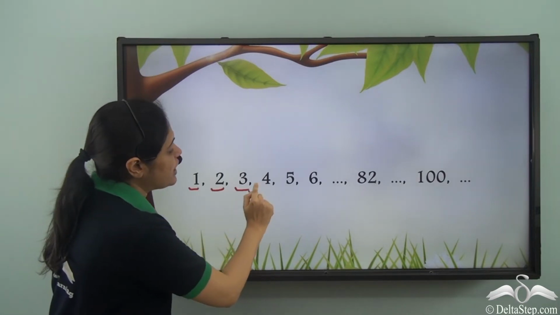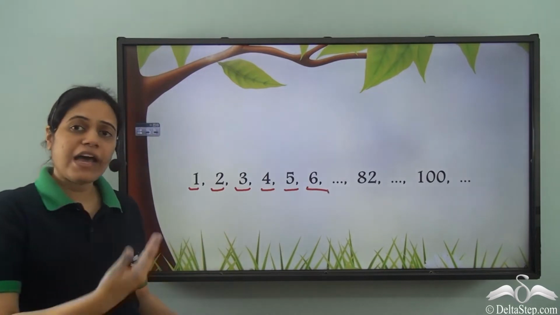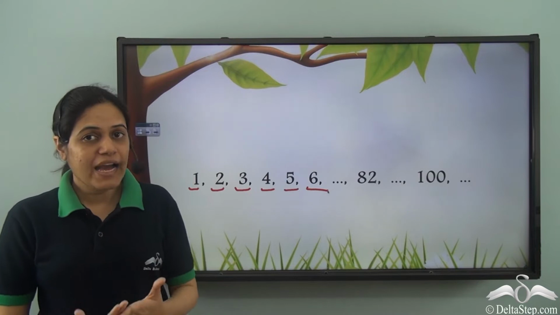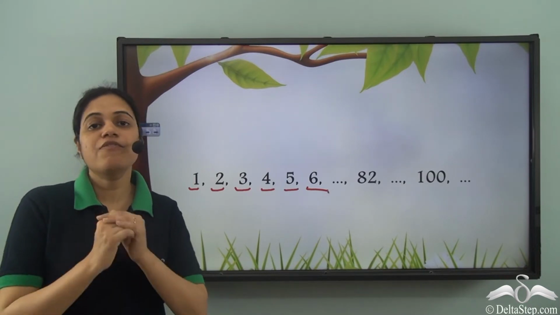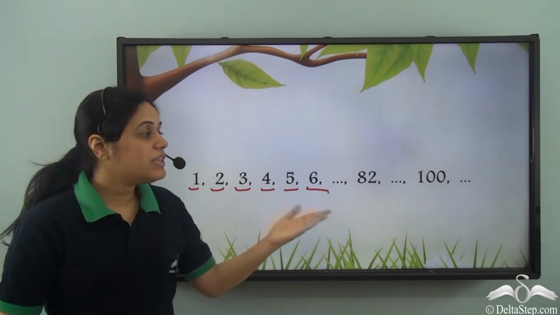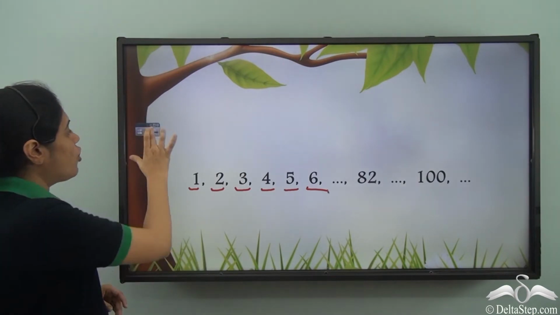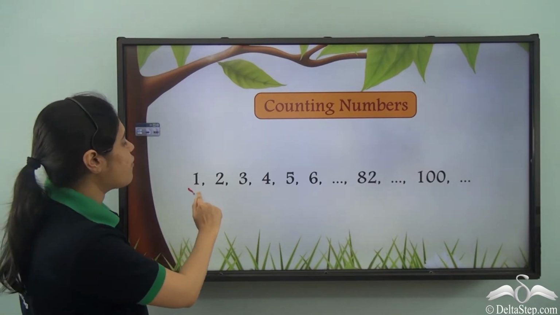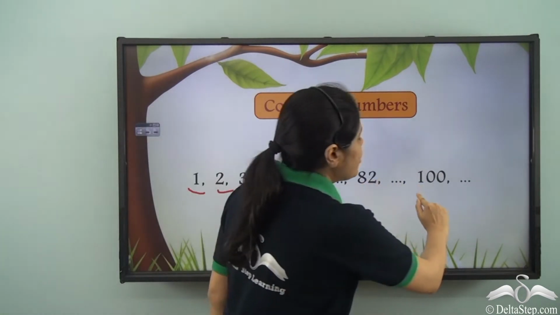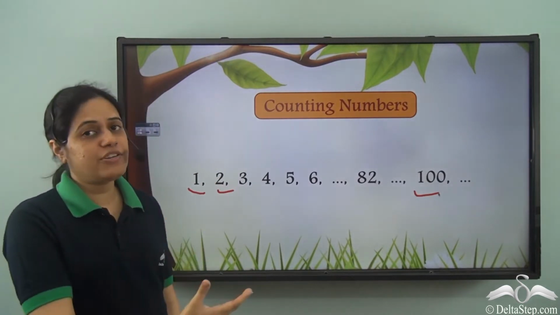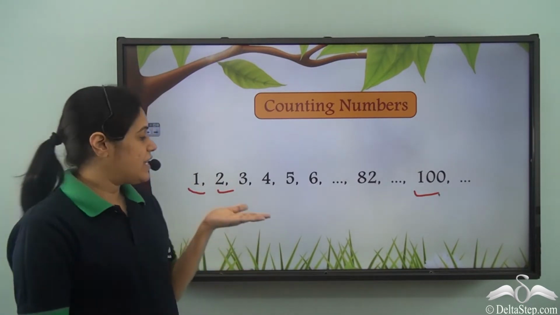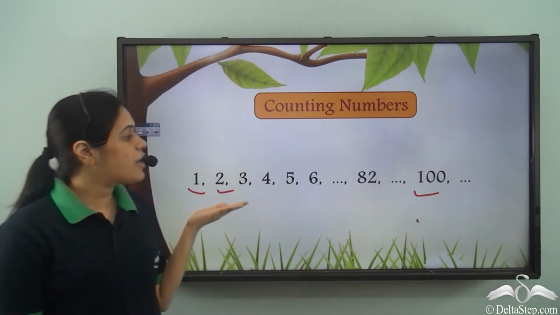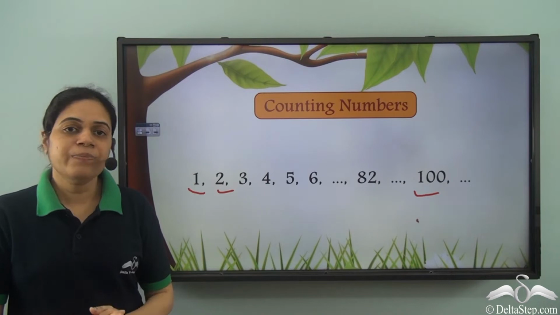1, 2, 3, 4, 5, 6 and so on. So these are the first numbers that we learn, and we use these numbers for counting. So these numbers are also called counting numbers. So the numbers starting from 1, 2 and so on, not just till 100, even after 100, all the numbers that we first learn. So these numbers of this type are called counting numbers.